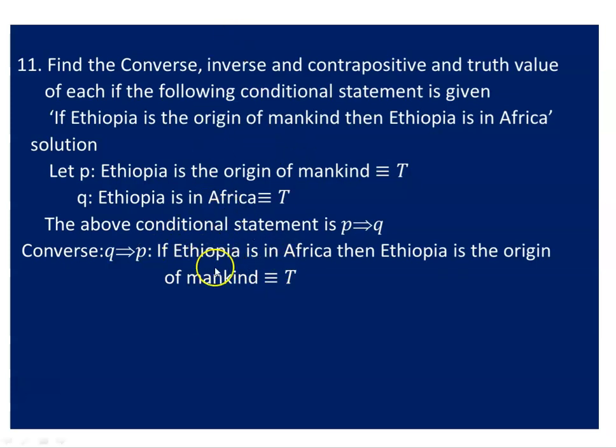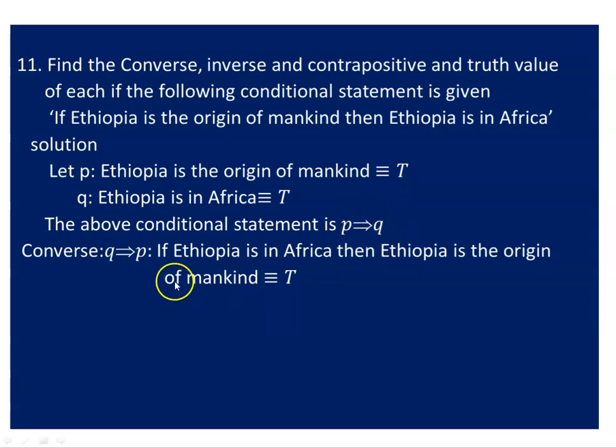Now we are asked to show the truth value. As we know, in an implication, when two true simple propositions are connected, the truth value is true. So this sentence, which is the converse of the conditional statement, has a truth value true: if Ethiopia is in Africa then Ethiopia is the origin of mankind is true. So we get the converse. Next, what was asked is the inverse.